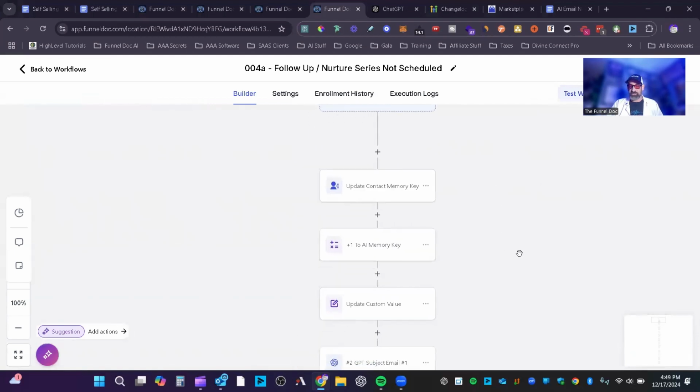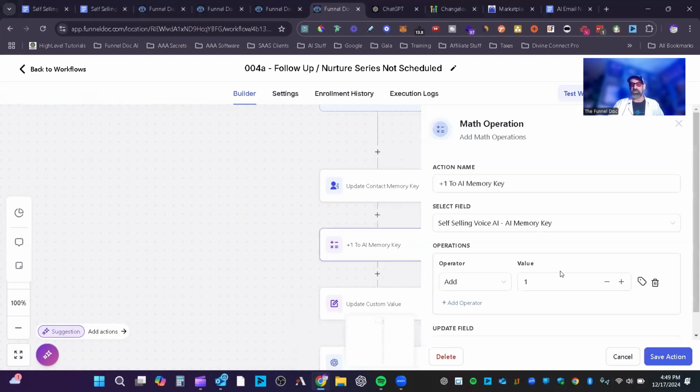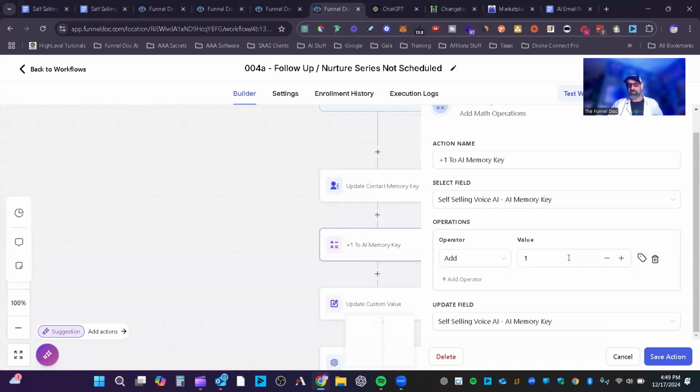So first of all, the first thing you need to do is generate the memory key for them. So the first thing we're going to do is update the contact memory key. Whatever number it currently is on is the one that is going to pull and assign to the contact as it goes through that. And you can see here we've got the custom value. The next thing it's going to do is a math operation, just add 1 to the value of what the memory key is.